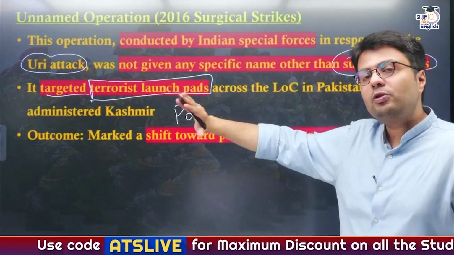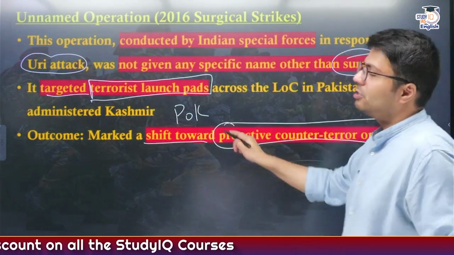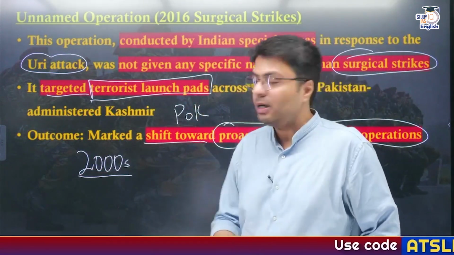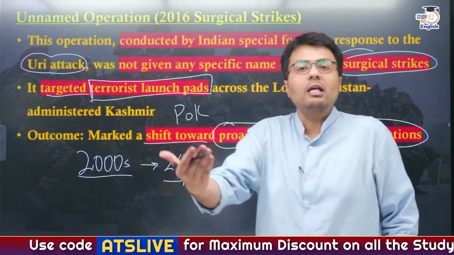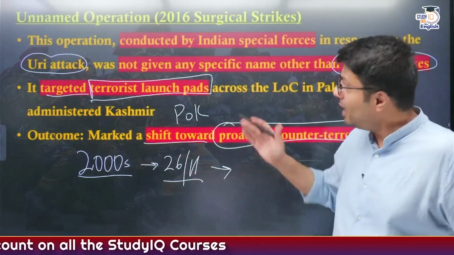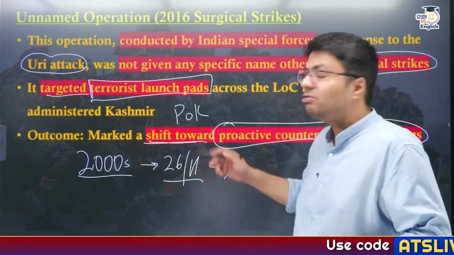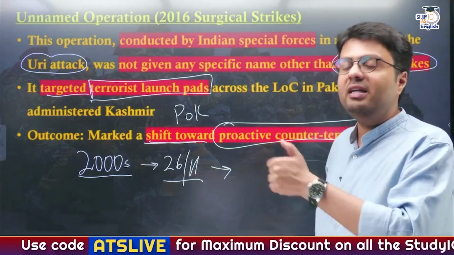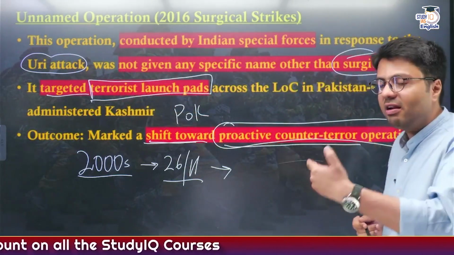And this also had a very important outcome: it marked a significant shift towards proactive counter-terrorism operations, because we saw in the first decade of the 2000s, whenever important terrorist attacks happened, like the 26/11 terrorist attacks, the government responded to these attacks only through diplomatic measures. No military attack happened on Pakistan to avenge these kinds of terror attacks. But in the next decade, when a new government came into power in 2014, India saw a strategic shift, more importantly a political one: it became politically acceptable to take revenge for such heinous terrorist crimes, and it allowed Indian armed forces to deal with any threats proactively.